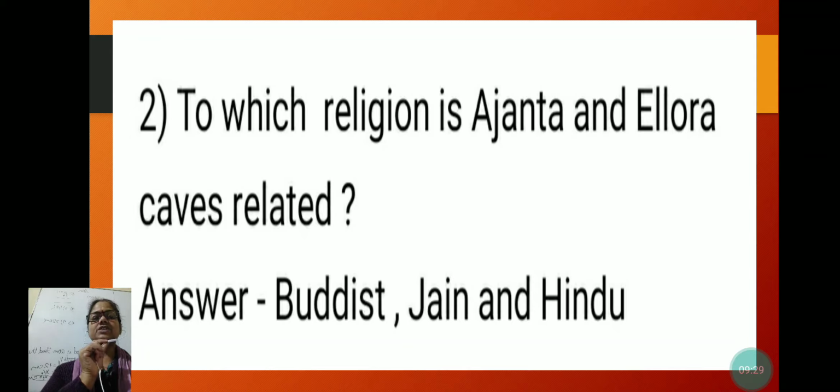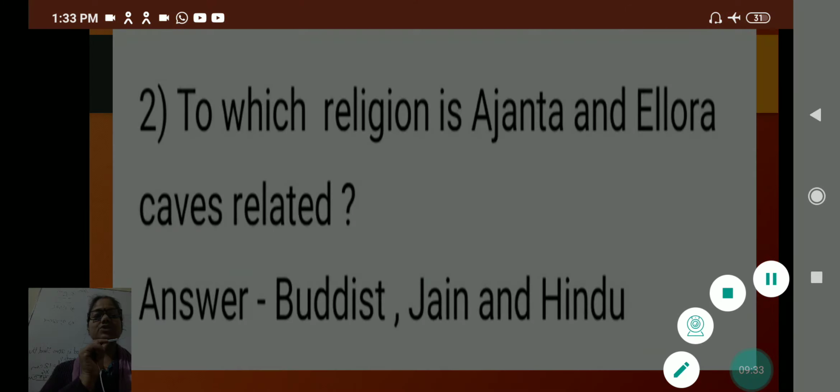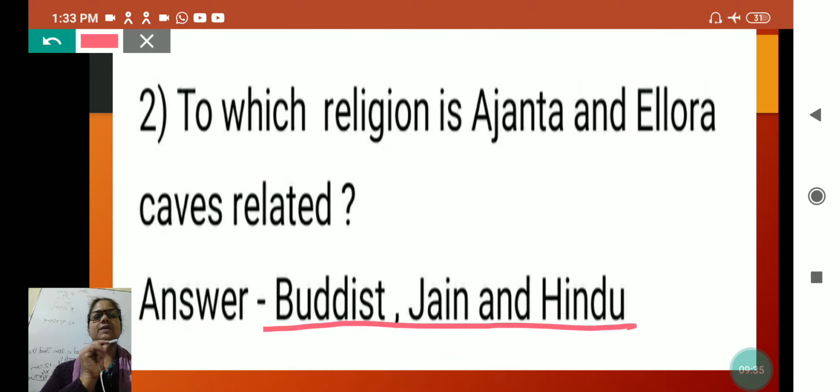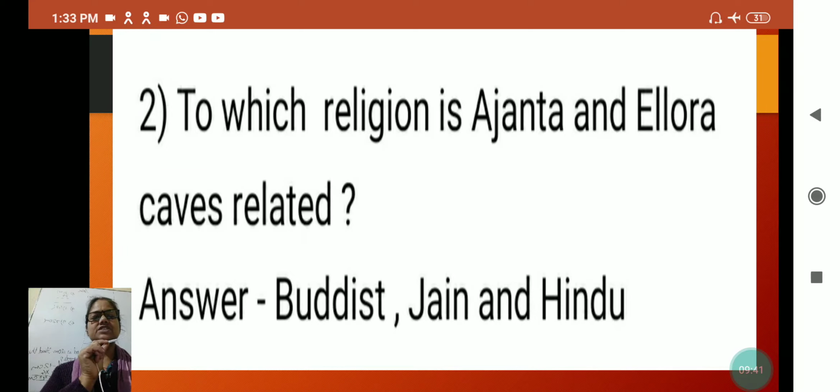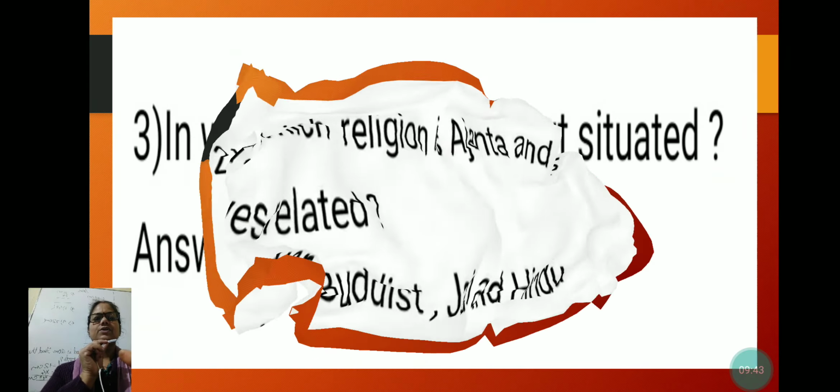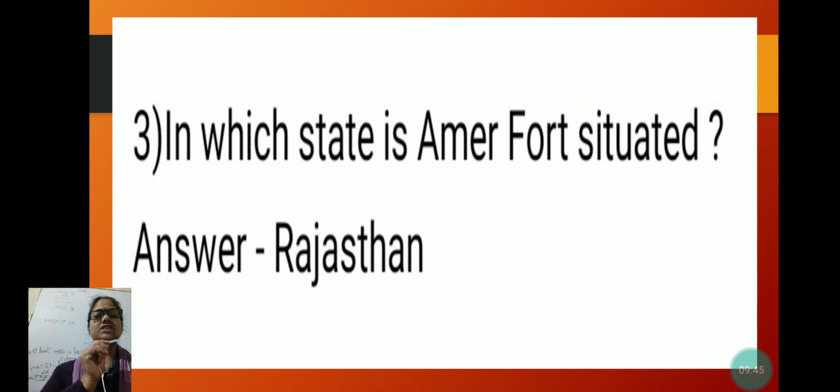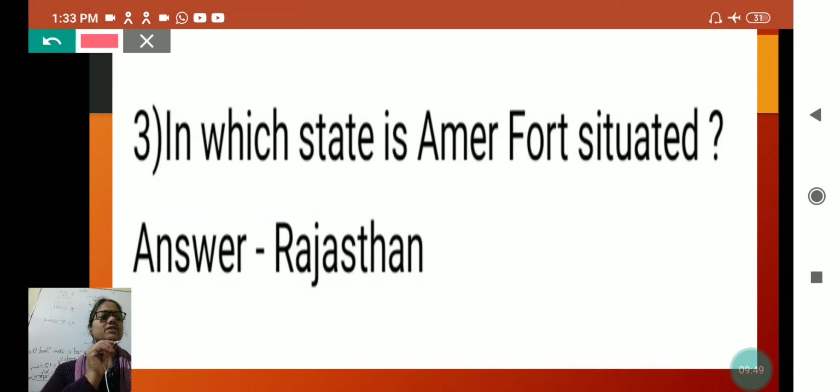To which religion are Ajanta and Ellora caves related? You will see here Buddhist, Jain and Hinduism temples. So it is related to Buddhist, Jain and Hindu. Next question is, in which state is Amer Fort situated? And Amer Fort is situated in Rajasthan, Jaipur.